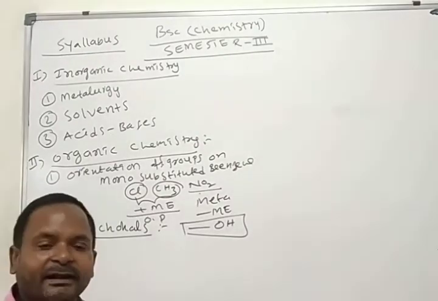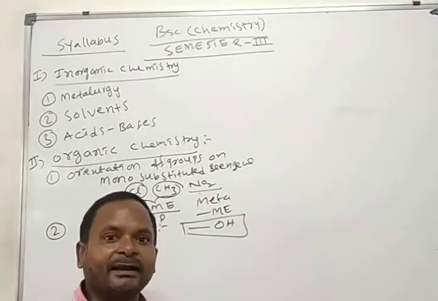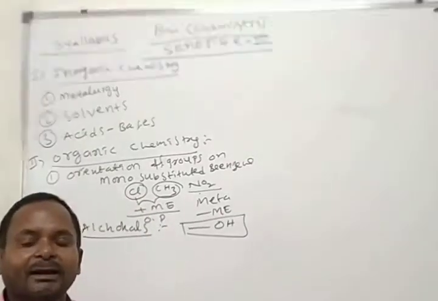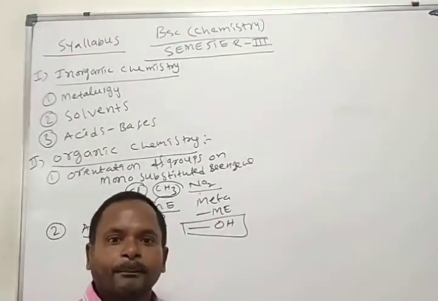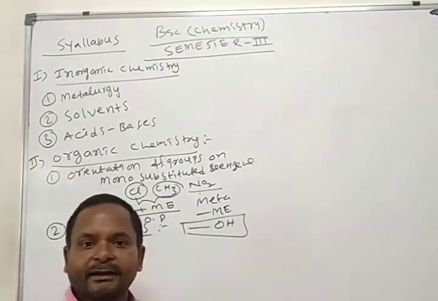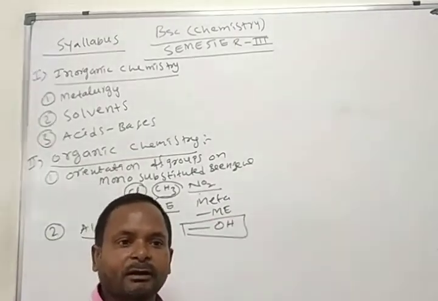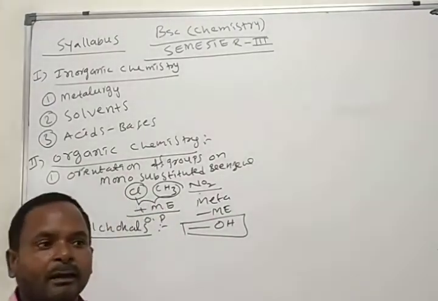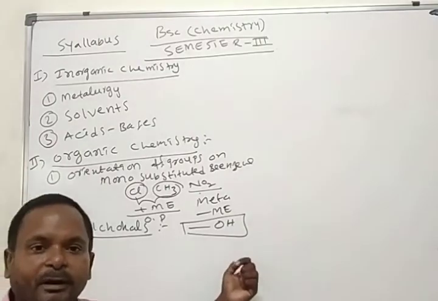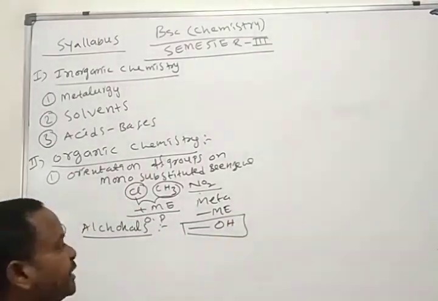Primary, secondary, and tertiary alcohols are there. Preparation of alcohols, chemical properties, physical properties, and uses of alcohols we'll see in this chapter.